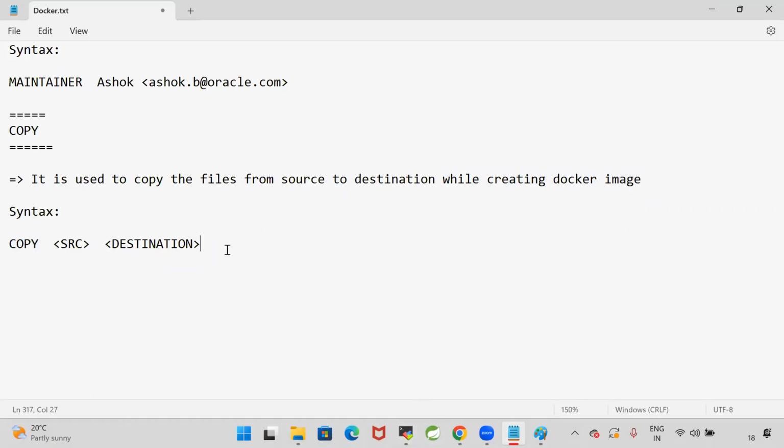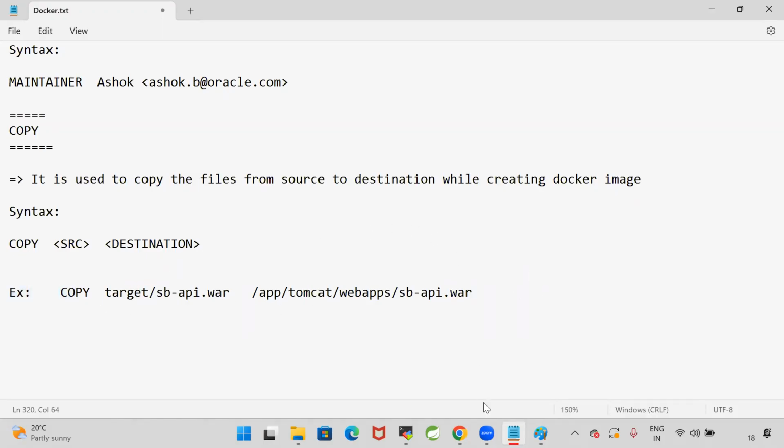the copy command. When will you use this copy command? For example, I have my project jar file in the target folder. Copy target Spring Boot API.jar. I want to copy this file into the Tomcat server, webapps, SB API.jar, or it could be a war file. I want to copy the war file to the Tomcat server for execution.